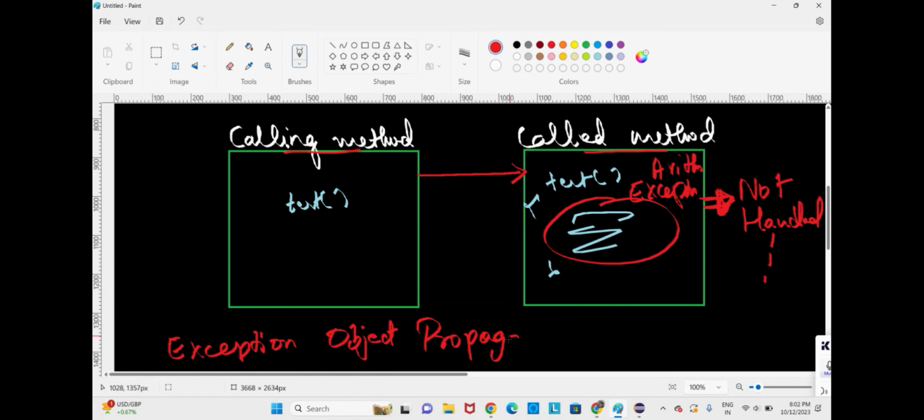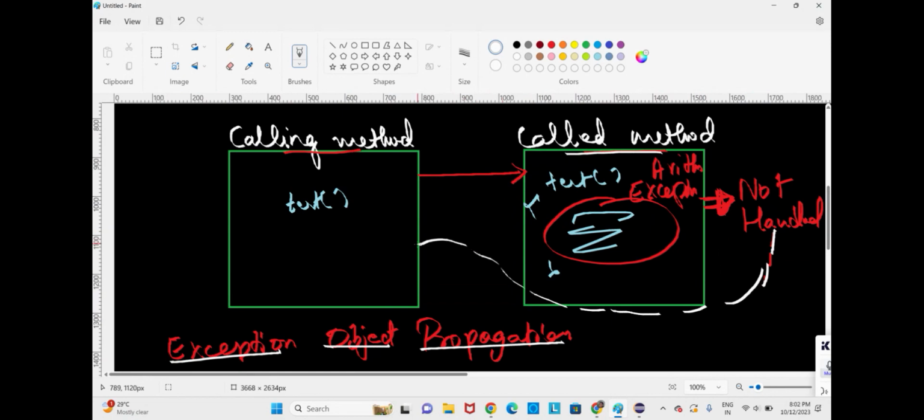Exception object propagation means the movement of exception from called method to calling method when the exception is not handled.